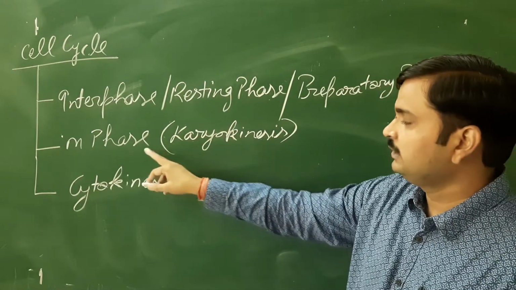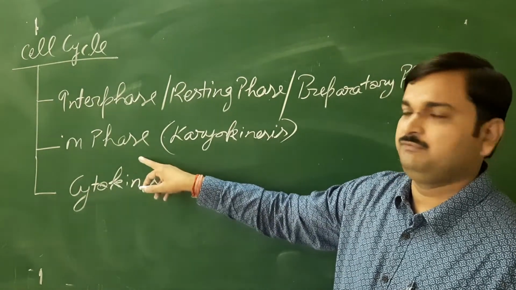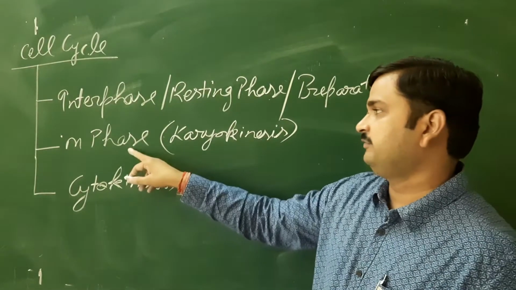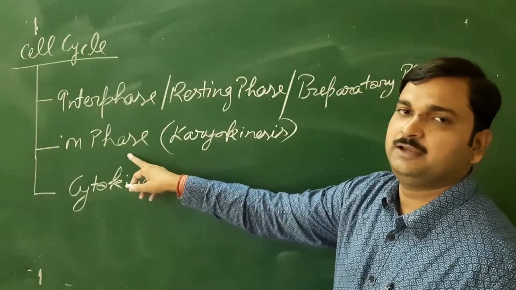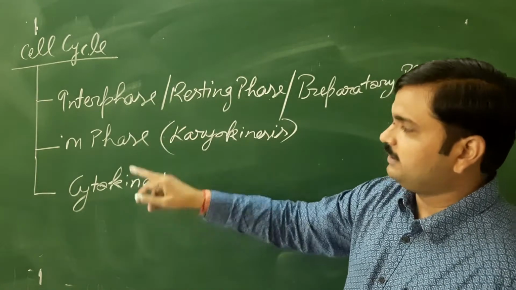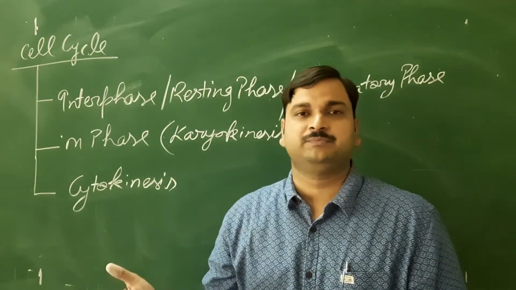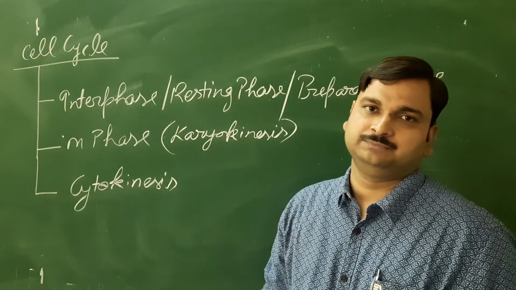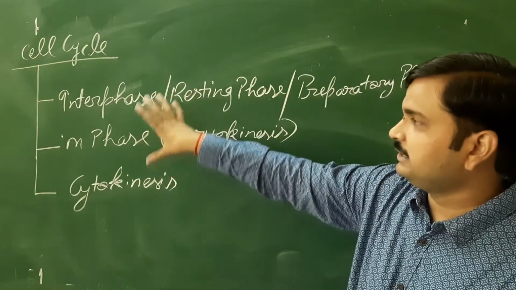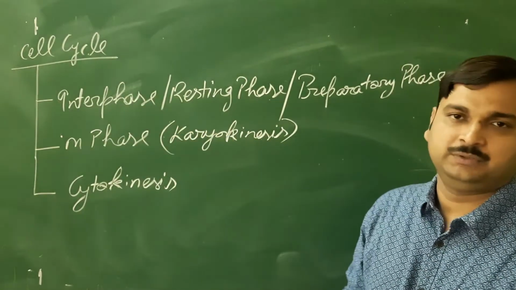Clear? Then division activity will take place in these two phases, the M phase and cytokinesis. M phase is nothing but karyokinesis, so the division of the nucleus will take place in the M phase. Then it is followed by cytokinesis. Cytokinesis means division of cytoplasm. So division of cytoplasm is called what? Cytokinesis. However, this is the main content of the chapter that we have to study.